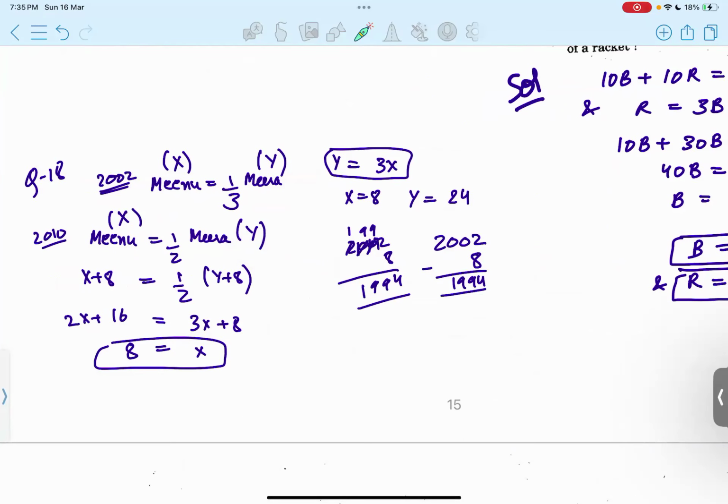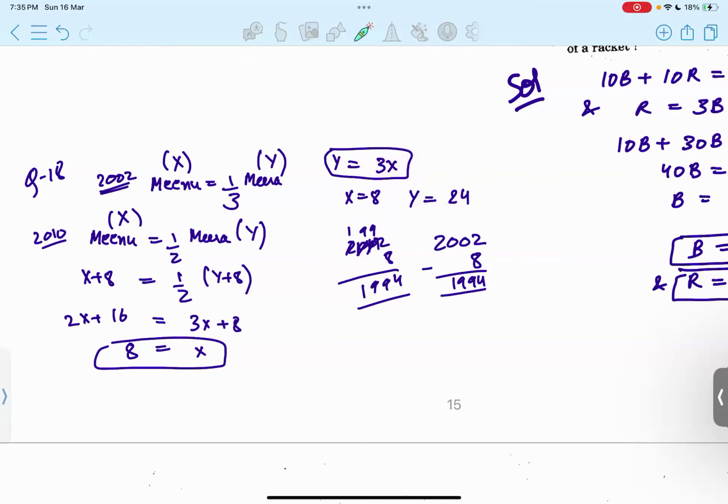And from this, we can write it in this way, just as a symbolic representation. Suppose Meenu's age is X and Meera's is Y. So this is one equation that we get. In another, we use this equation to solve. So we get the value of X to be 8. Now, if X is 8, we put it here, and Y will be 24.